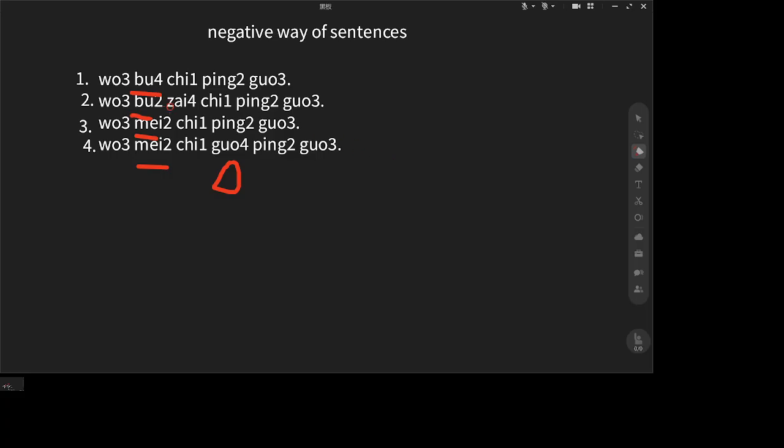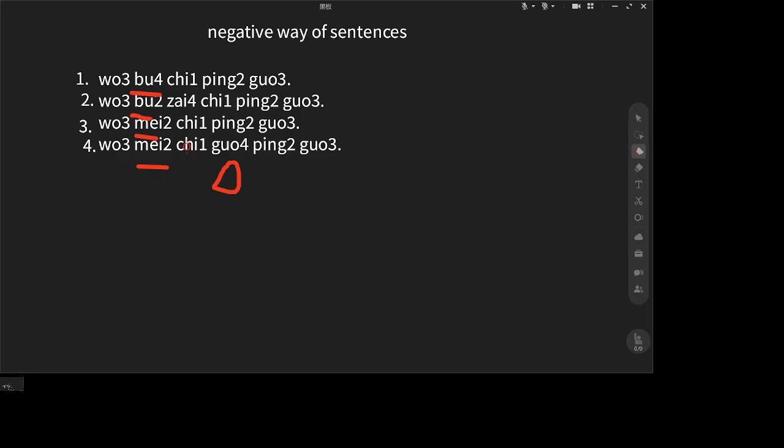So the first sentence, 不吃. In the past, now, and in the future, I don't eat, right? 不再吃, just not doing this action, right? It doesn't mean I will not eat in the future. 没吃 means I didn't do it, right? Maybe next time I will do it, right? But the last sentence, 没吃过, means I didn't have this experience, right? But maybe in the future, I will try it, right?